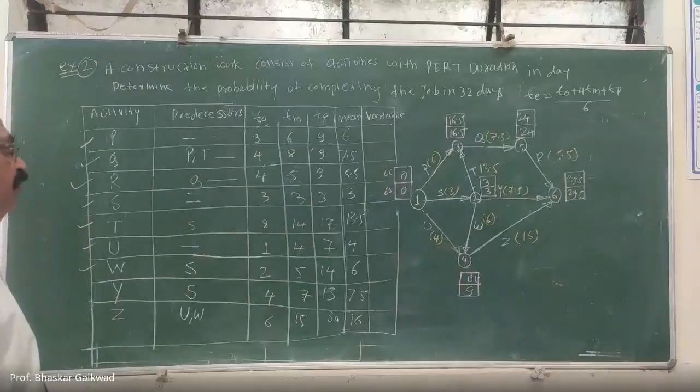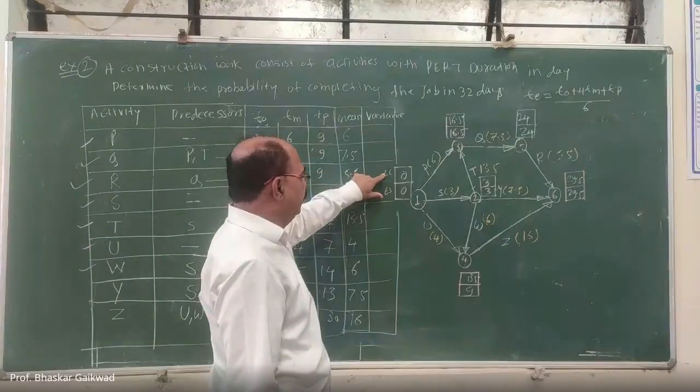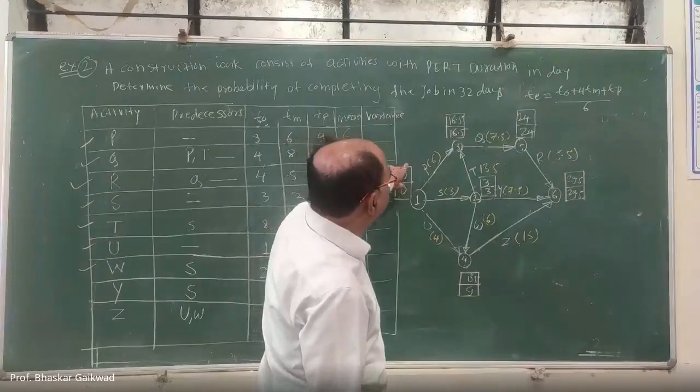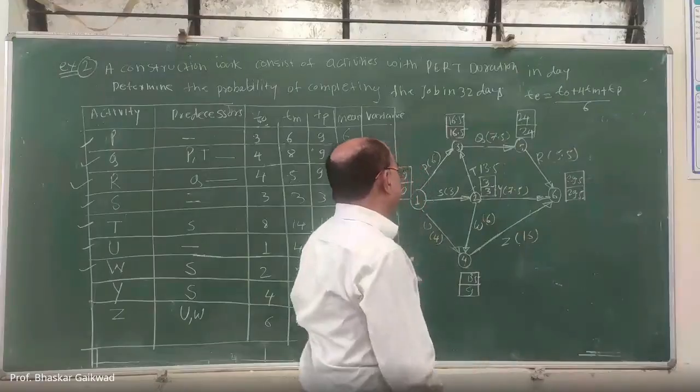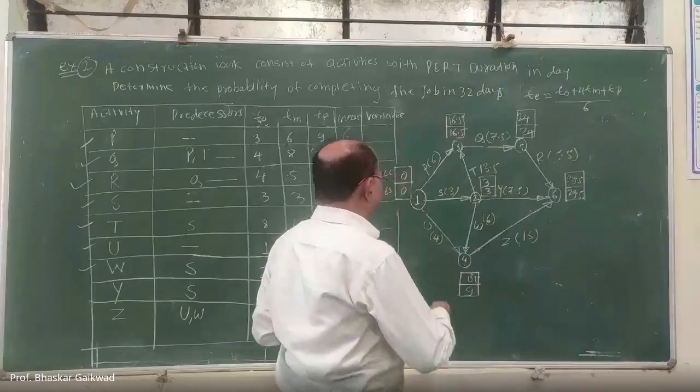Now where the earliest start time and latest completion time are equal, that means your critical path will go this way. So here is your critical path.